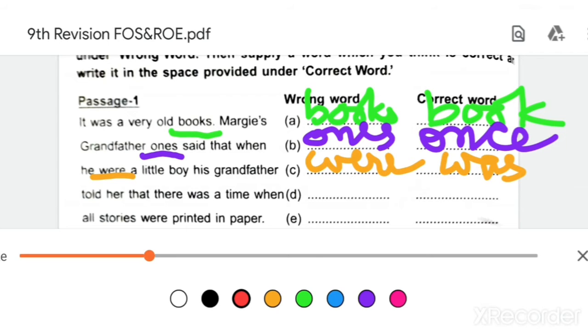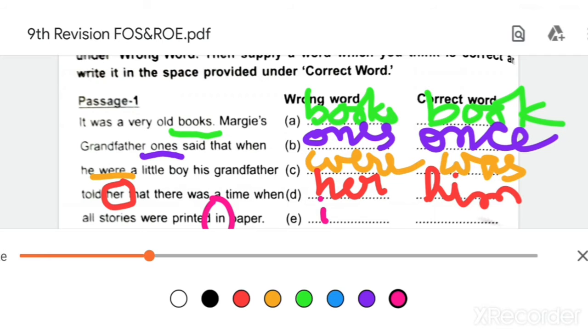Then he was a little boy. His grandfather told her. Here, her is used for Tommy. So instead of her is wrong word. We will write him. Told him that there was a time when all stories were printed. All stories were printed in paper. So here in is wrong. So here wrong word is in, and what you will write, on paper, printed on paper.